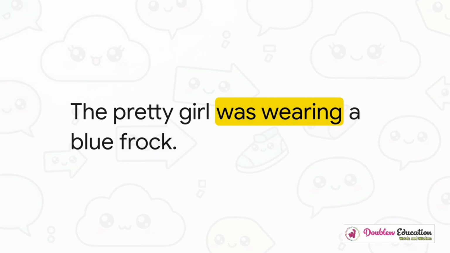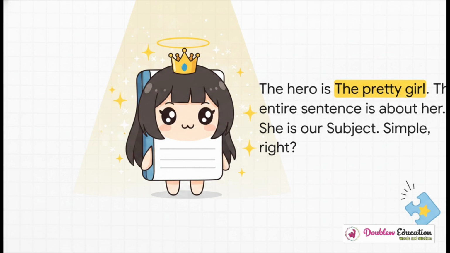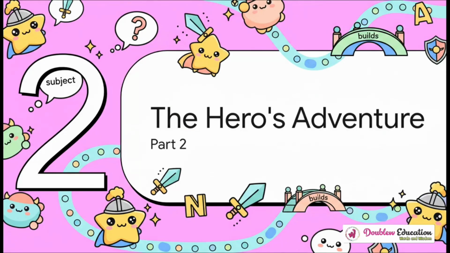Okay, let's look at the first example Miss Anya put on the board. The sentence is, "The pretty girl was wearing a blue frock." Let's see if we can crack this one. So, just like Rohan, I want you to take a second and think. Who is this sentence really about? Who's the main character in this little story? Yes, you totally got it. The hero is the pretty girl. The entire sentence is about her, so she is our subject. See? You've already figured out the first half of the secret. Awesome job.